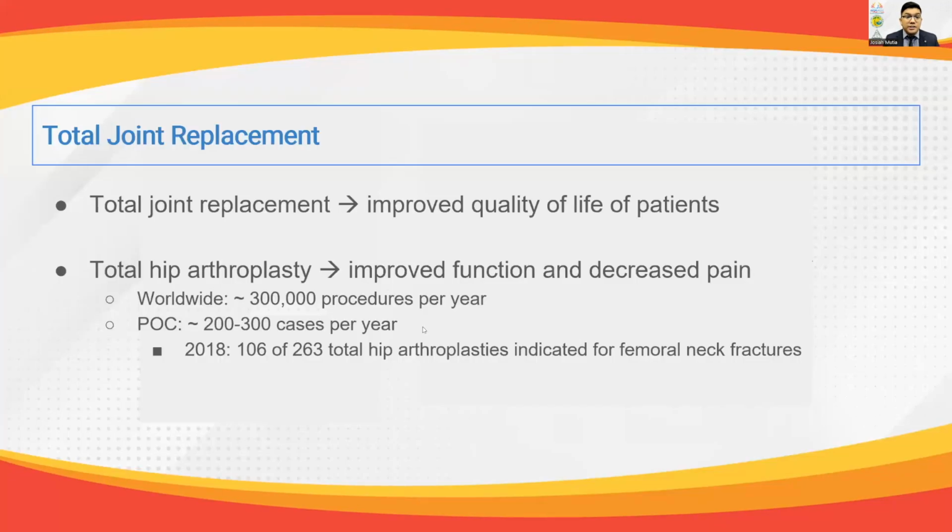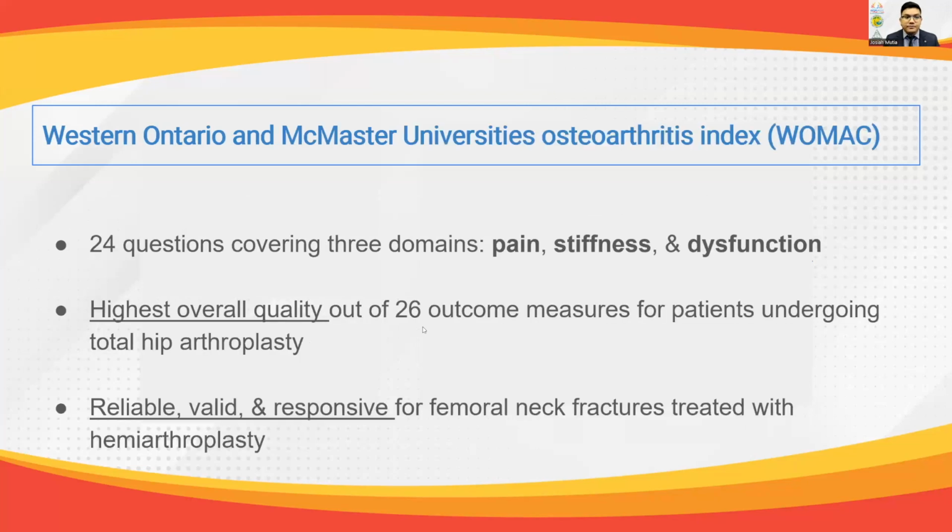Total joint replacement has been shown to improve the quality of life in patients in several aspects. Total hip replacement improves function and relieves pain in patients who have hip pathologies. Over 300,000 procedures are done per year worldwide, with 200 to 300 cases done per year at our institution. Assessment of outcomes after total hip arthroplasty comes in different forms.